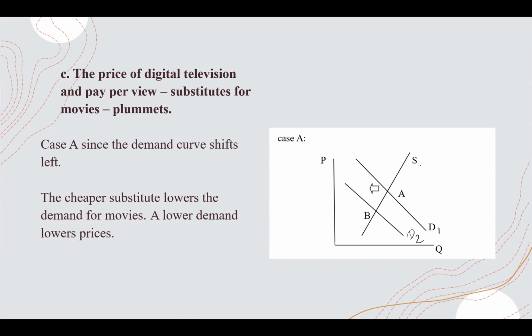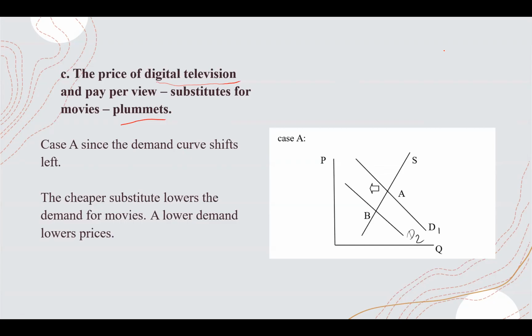Let's go to part C. It talks about a cheaper substitute for movies. Digital television is coming as a substitute, and it is cheaper than watching a movie. Movie is more expensive than watching digital television.